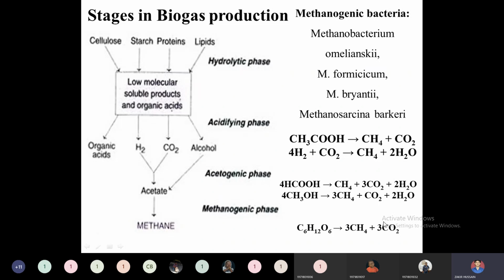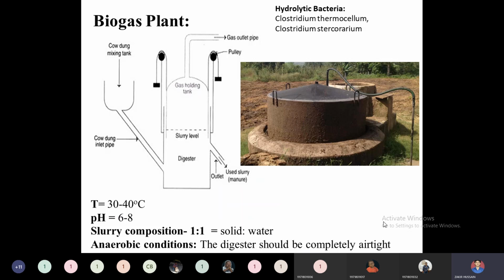Biogas plant. The physical biogas plant will look like this, and the technical flow sheet of the biogas plant will look like this. This is the reservoir for the storage of feed, and the reservoir in the physical plant is this one. Whatever feed we are going to give to this digester will be fed inside this reservoir. Cow dung, as an example, we are showing in this mixing tank. In the mixing tank, an agitator will be there.